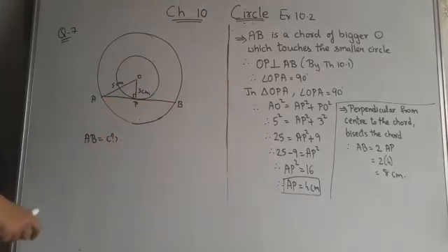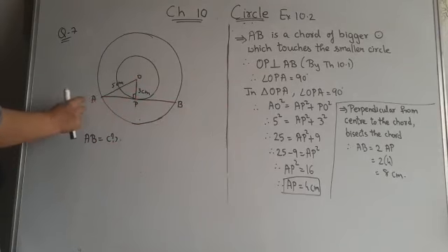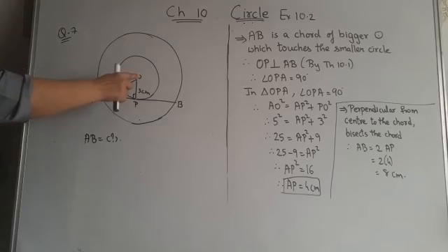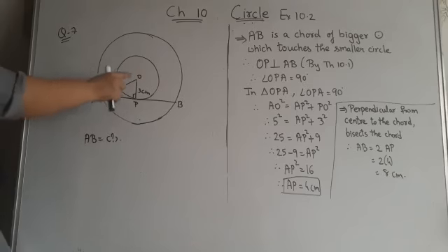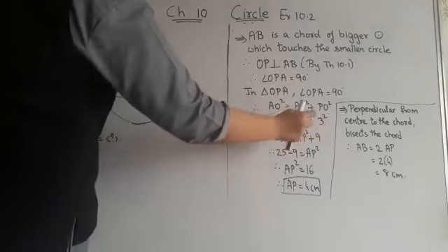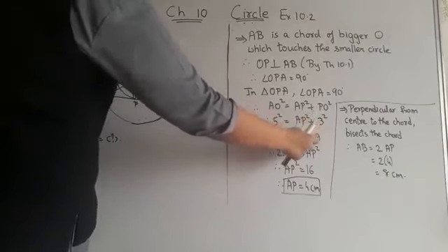OPA is 90 degree. Now in this triangle OPA, here you can see children, a triangle is formed. Angle P is 90 degree. So hypotenuse is OA. As you all know, the side opposite to 90 degree is the hypotenuse. So according to the Pythagoras theorem, OA square equals OP square plus AP square. OA is 5, so 5 square equals AP square plus 3 square. 5 square is 25, AP square as it is, 3 square is 9.